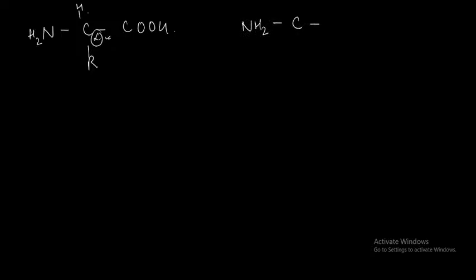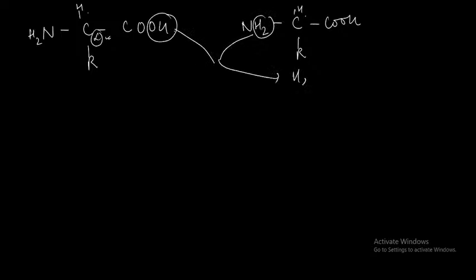Yeah, so on the first hand you have your, let's say, NH2, you have C, you have COOH, R group and H group. This one is given your C alpha. Same hand, in the same manner you have NH2, C, COOH, R and H over here as well. From here OH is released, from here one H is taken up. These two lead to the formation of a water molecule.